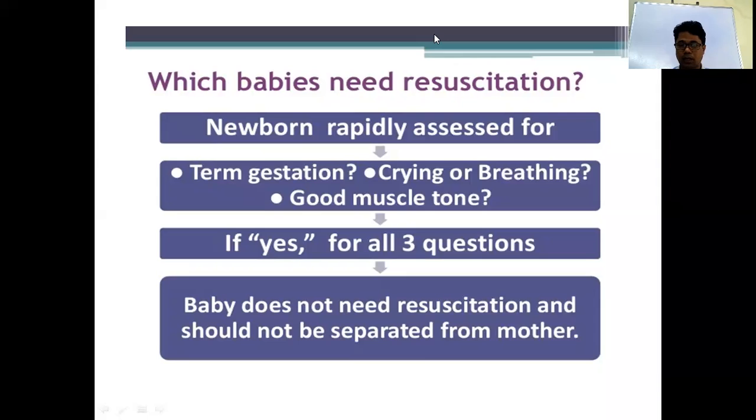How to count the heart rate? You can auscultate the heart, or you can touch the umbilical vessels, count for 6 seconds, and multiply by 10. In this way also you will know the heart rate. And color: how do you know the color? You have to look at the tongue, lips, and body of the baby. If these are blue, then that baby is cyanotic. But blue color of the hands and soles is normal. That is called acrocyanosis. It is due to the cold environment after the baby was inside the amniotic fluid. The cold causes vasospasm, which causes cyanosis. That is called peripheral cyanosis.